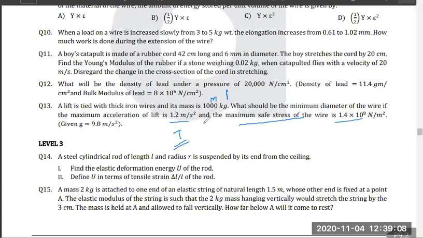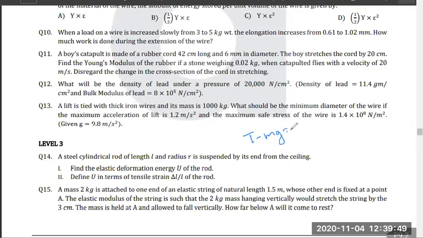Now this question is comparatively easy, yes or no? We know that mg minus tension. Now the lift is going where? Upside or downside? Down. So mg minus T is equal to ma. Okay, sorry, T minus mg, because it's going upward, then only it will break. Downward it's easy.